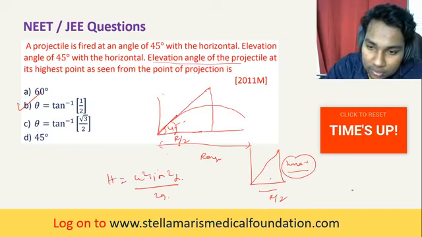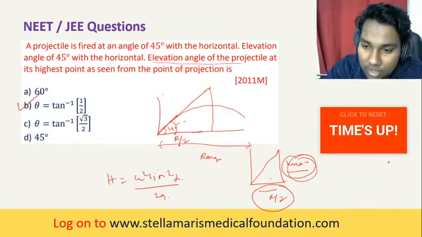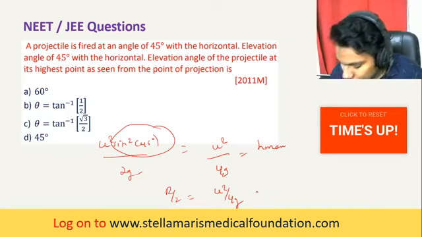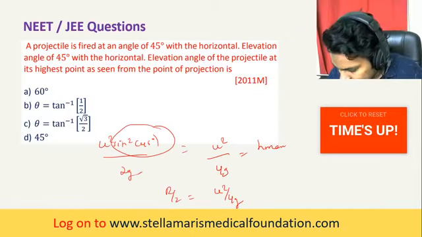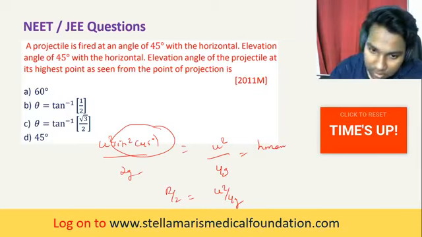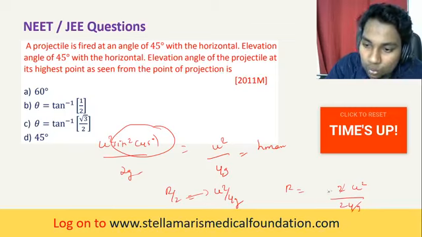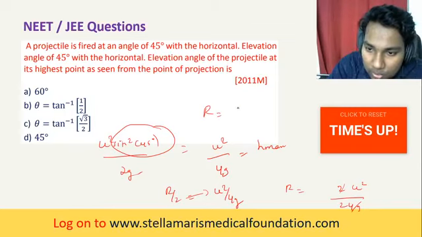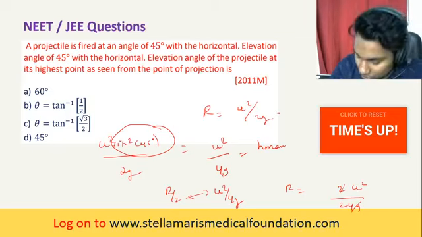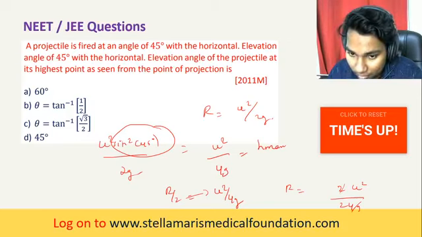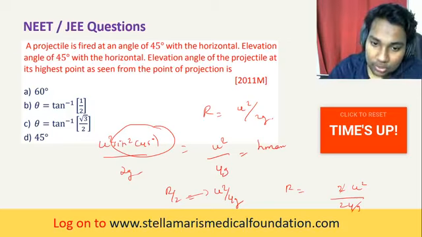So what we have found here for this right angle triangle is that R by 2 is equal to u squared by 4g. Hmm, sorry, just a moment.